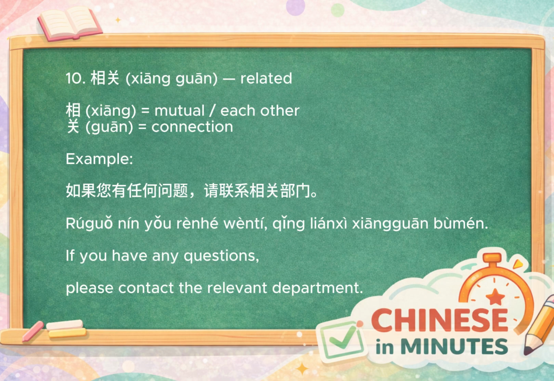Finally, we have 相关, which means related. 相 means mutual, and 关 means connection. So it means things that are connected or related. For example, 如果您有任何问题, 请联系相关部门. If you have any questions, please contact the relevant department.